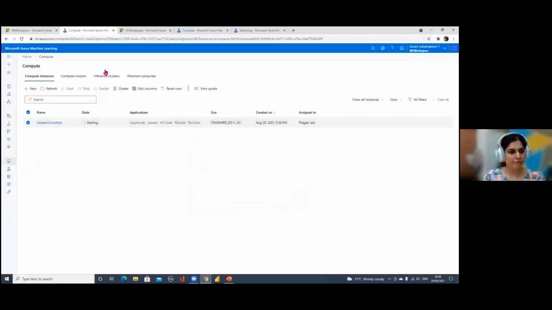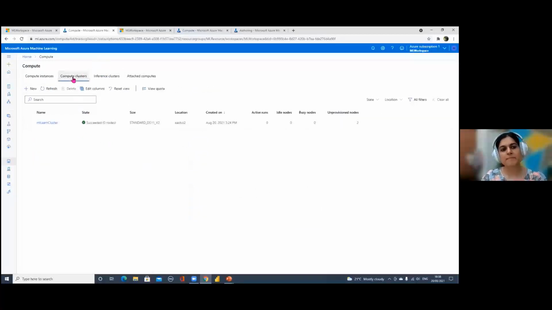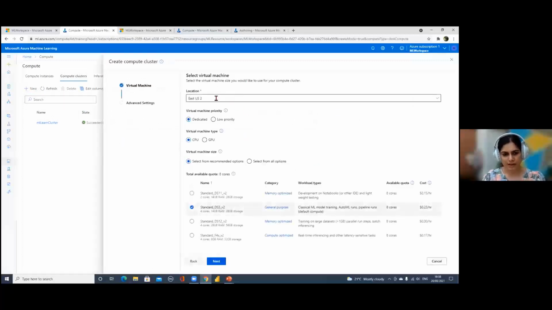In the meantime, compute instance is getting started. We need to create a compute cluster as well. So I already created one, but I'll show you how to create it. Again, hit new. Location is this, that's fine. It will come by default. You don't need to worry about it. We need a dedicated capacity. It's fine, CPU. So these are the basic recommended settings while you're creating a virtual machine, okay? Whether it is compute cluster or compute instance. The only thing I change here is to use a more memory-optimized VM.